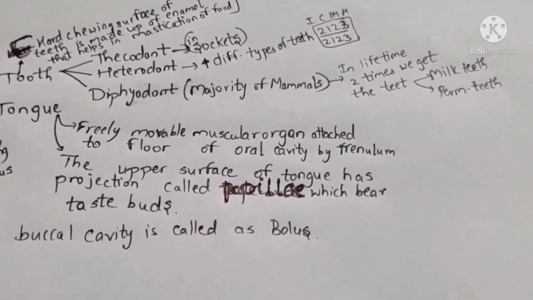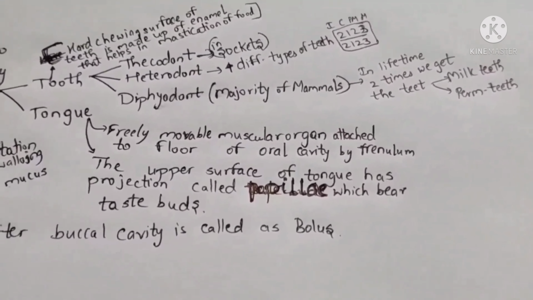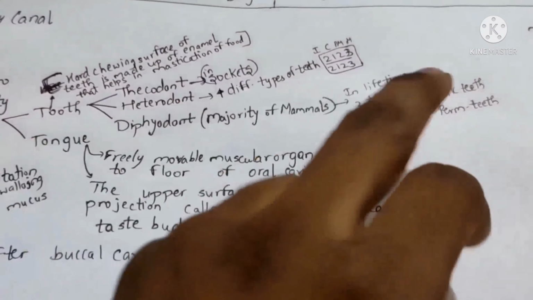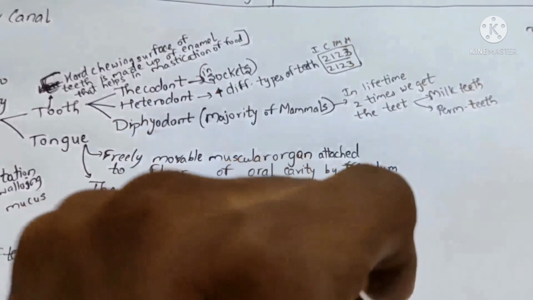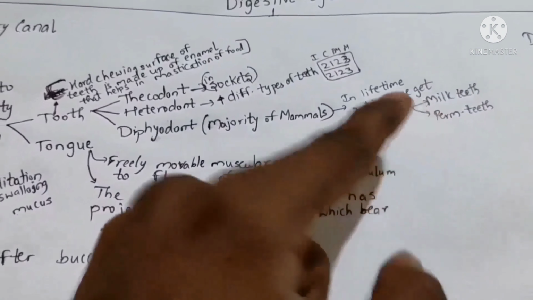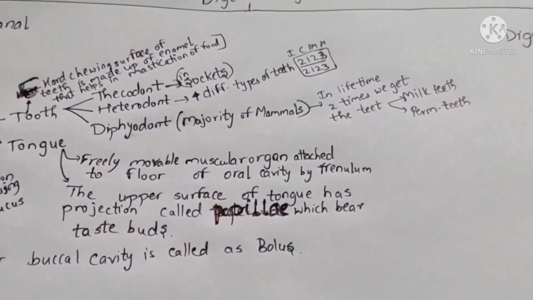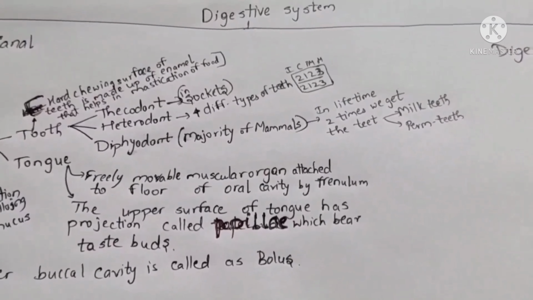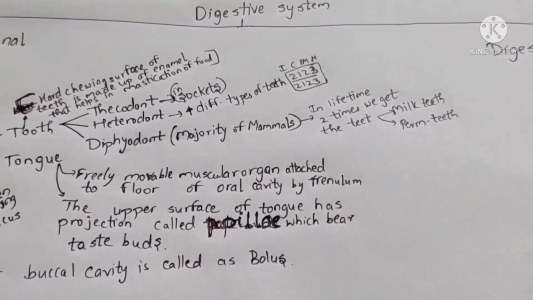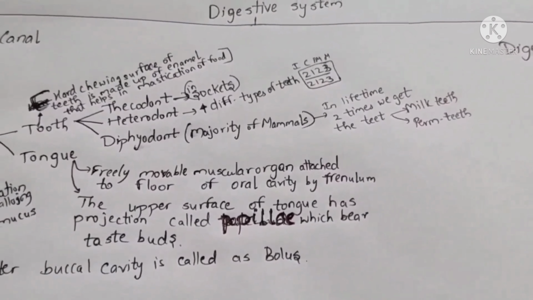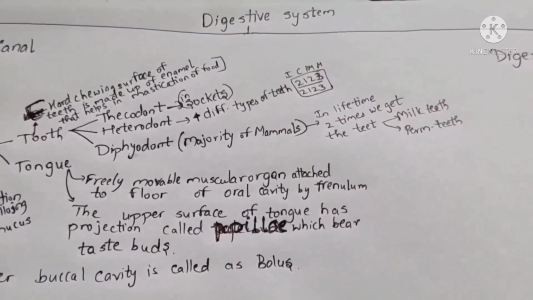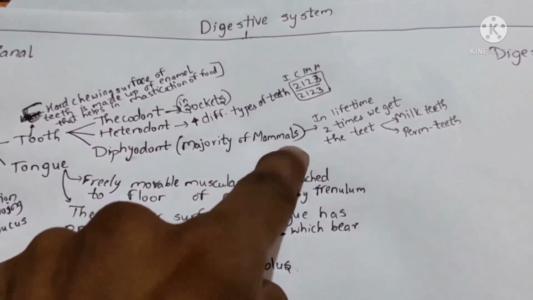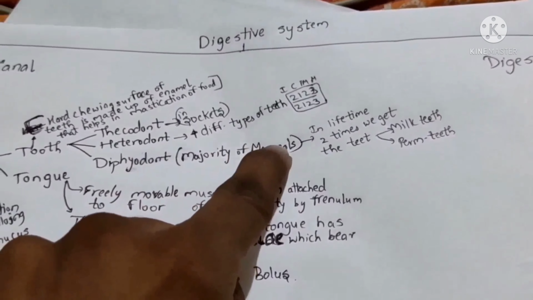Next, in NCERT, they have also given that human teeth are diphyodont. Diphyodont means that in our lifetime we get teeth two times: one is milk teeth, and the other is permanent teeth. Milk teeth, which you see in children, have a dental formula of 2102 by 2102. It is not in NCERT, but just remember that premolars are not there in small children. Diphyodont occurs in the majority of mammals, which is an important line.